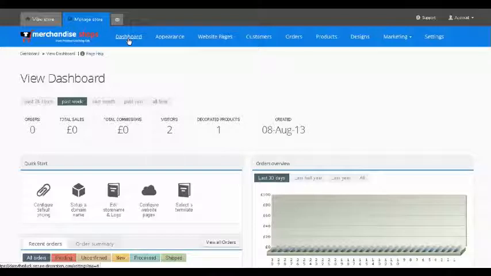In the dashboard section, basically this is a summary of some of the sales that have been made. Obviously it's empty at the moment, but as your shop starts to make sales, this page will become a little bit more interesting. So moving on to the second tab, Appearance.